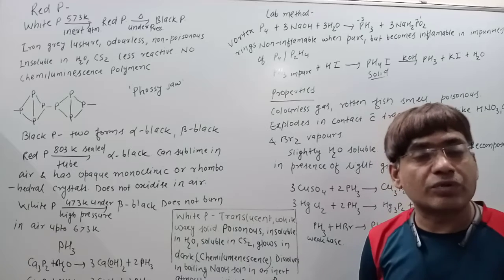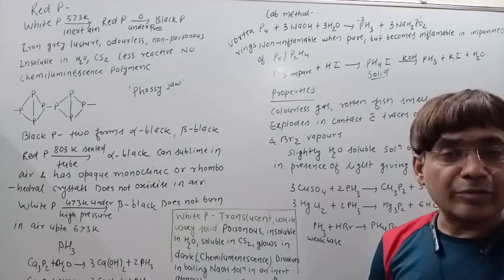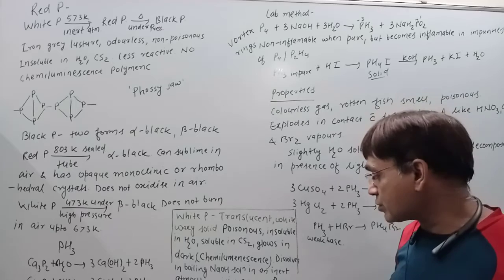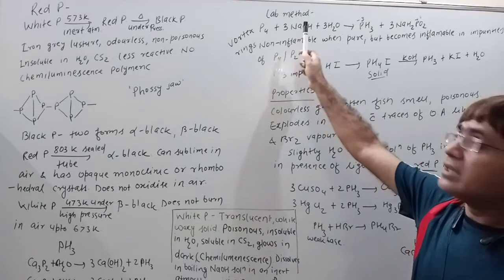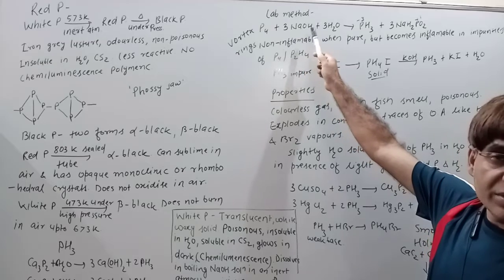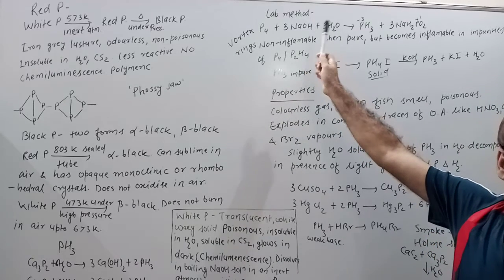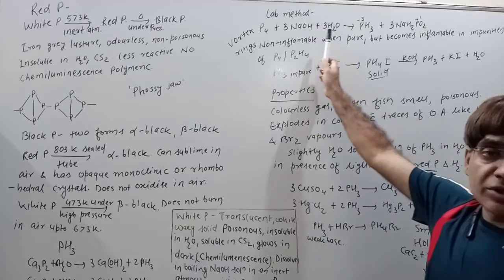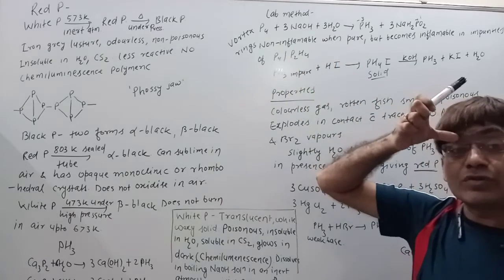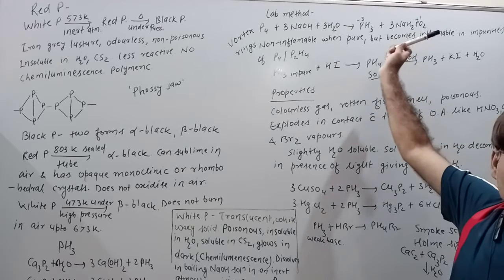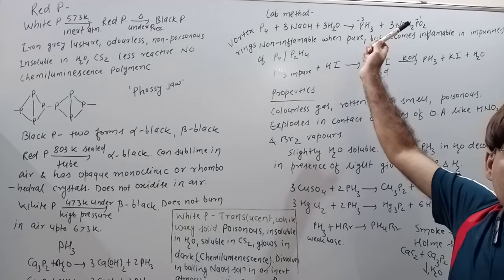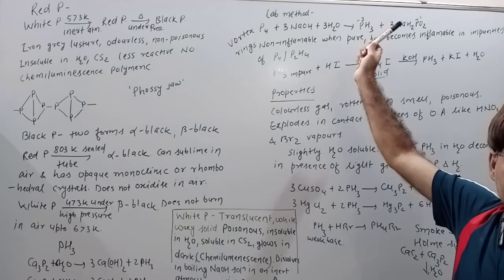After that, it dissolves in boiling NaOH solution in an inert atmosphere, and phosphorus undergoes disproportionation. By this disproportionation, phosphine and NaH2PO2, that is sodium hypophosphite, are formed.